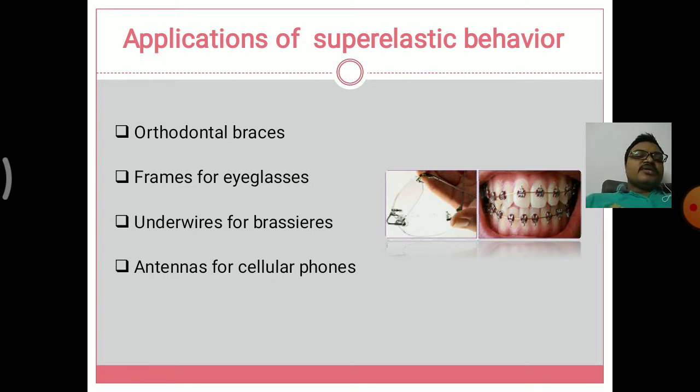Recently there are many types of eyeglass frames and varieties in the market, and this super elastic behavior comes with the alloy. Third is underwires for brassieres, for ladies' garments. Fourth is antennas for cellular phones, which also have super elastic behavior. This results from the elastic nature of the material.